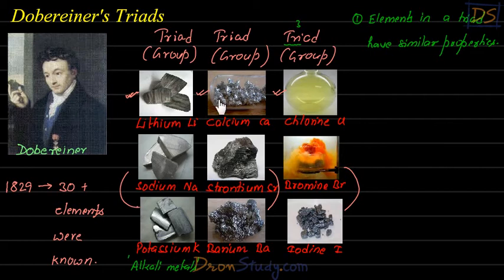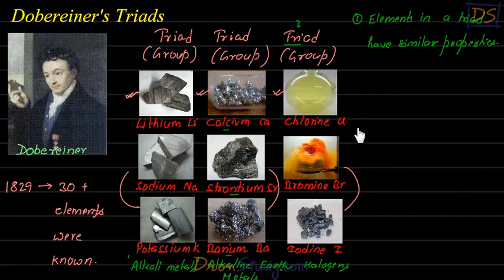Then these three elements together are also called alkaline earth metals. So once again, you must remember this, that if somebody is talking about alkaline earth metals, what it means is that he's talking about calcium, strontium and barium. Then these three elements combined are called halogens. Okay, students, just a small thing.